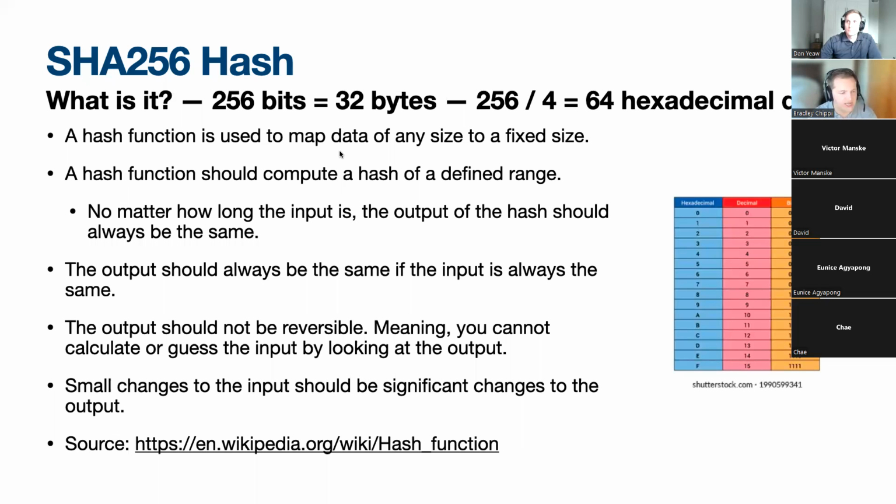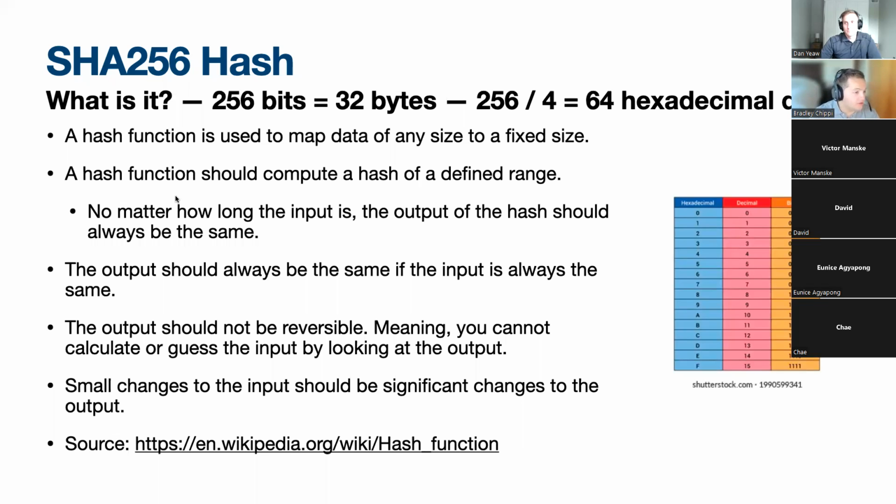And I'll show examples of what a SHA-256 hash looks like. But a hash function is used to map data of any size to a fixed size. So no matter what I put in, say a UTF-8 encoded string that says I love Python, or a 100-page book or whatever, no matter what, it's going to be that fixed size of 64 hexadecimal digits.